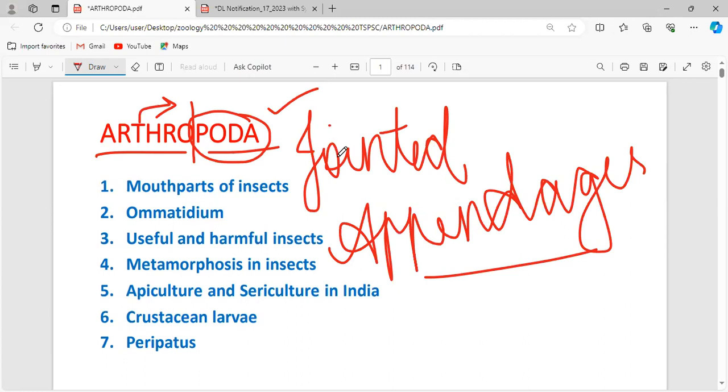In the same way, Annelida means segmented worm. Nemathelminthes or Aschelminthes means round worms. Platyhelminthes means flat worms. In the case of Coelenterata, it shows polymorphism and has nematocysts as its defense organelle.